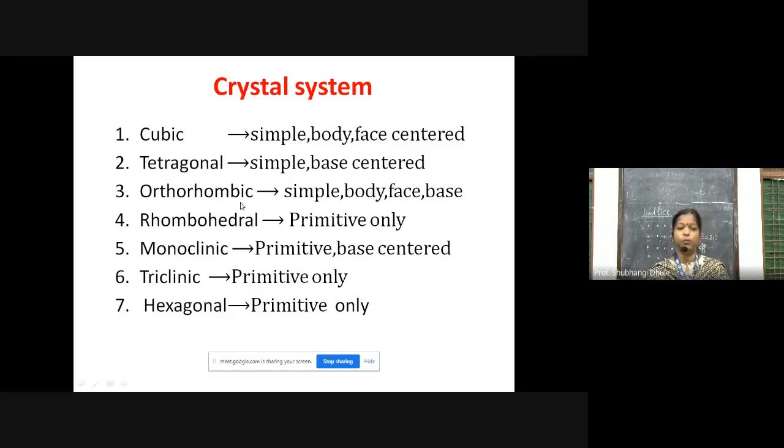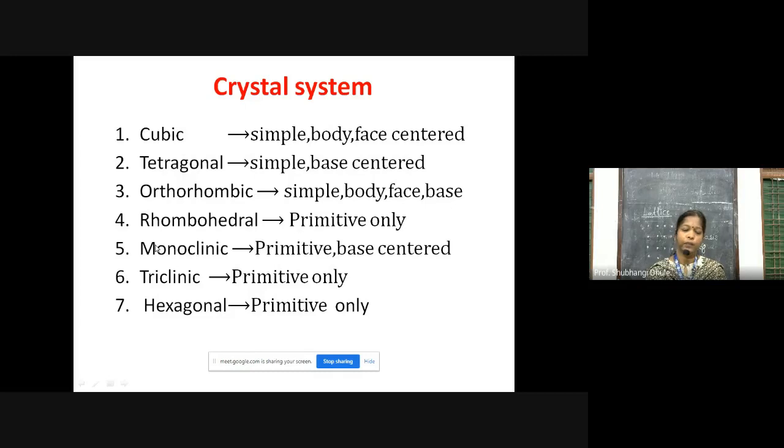I have shown you that in cubic, primitive, body centered, and face centered unit cells are possible. So this is all about the crystal system and Bravais unit cell. Then, what does the shape depend on? These are the shapes of the crystal: cubic, tetragonal, orthorhombic. These are the shapes of the crystal unit cell, and of course of the crystal.